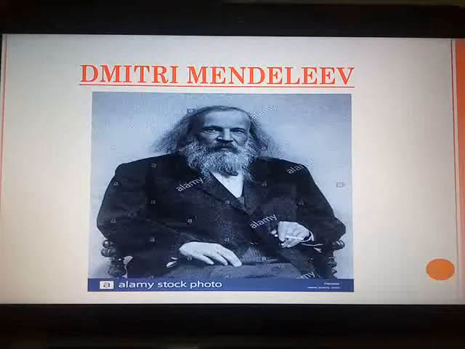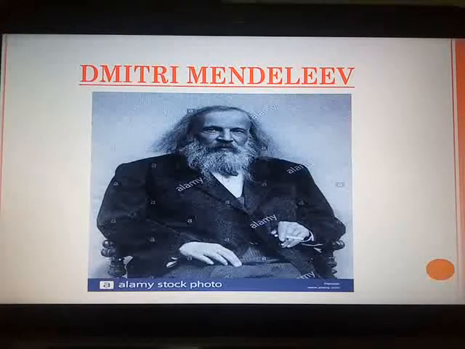Now, his periodic table was considered a very important step in the classification of elements. Why? Because he was the first scientist who successfully classified all the known 63 elements at that time. He had arranged the elements in an increasing order of their atomic masses. Means what? Here also atomic mass was considered as the fundamental property as done by Doberiner and Newland.